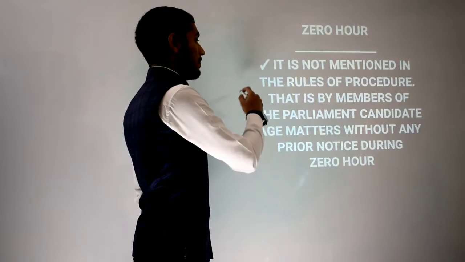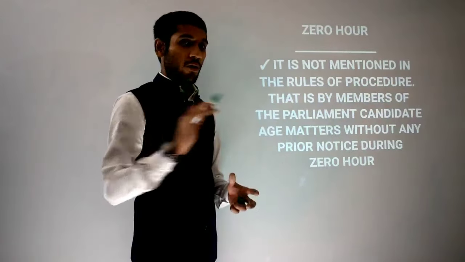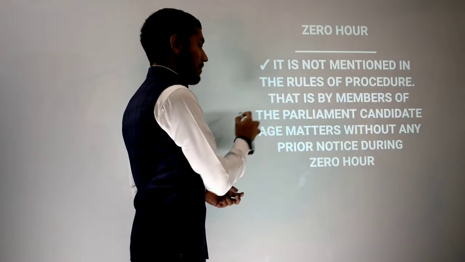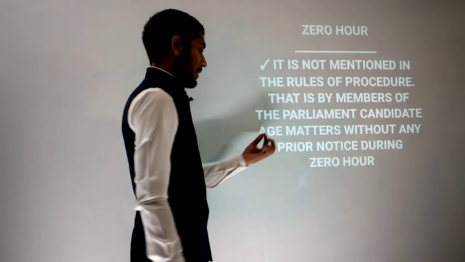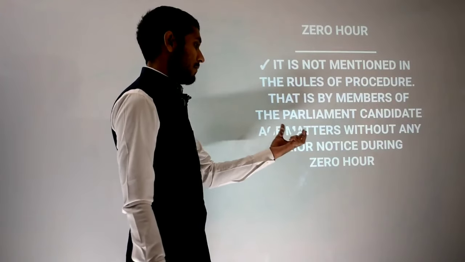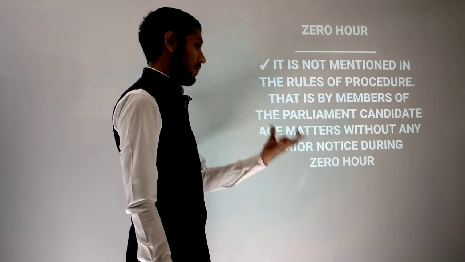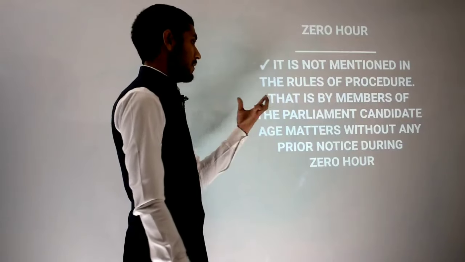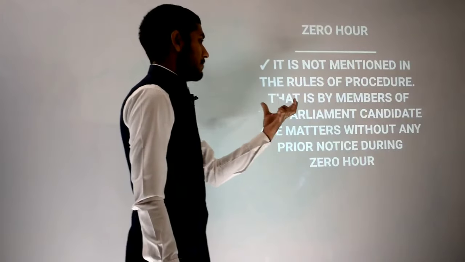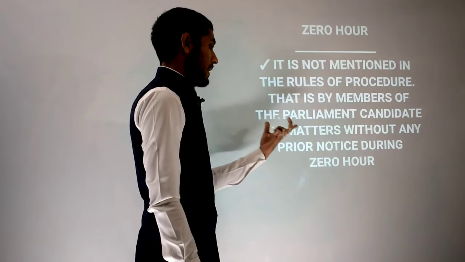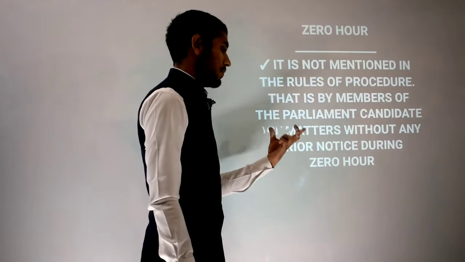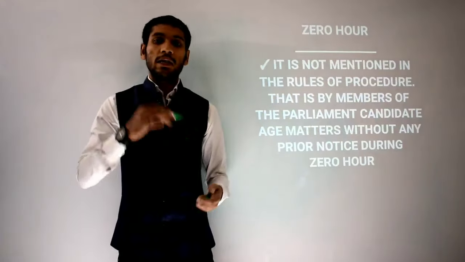Zero hour is not mentioned in the rules of procedure, as I have already told you. Members of Parliament can raise matters without any prior notice during zero hour.